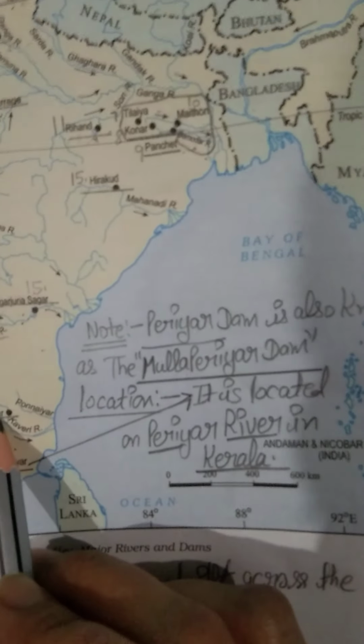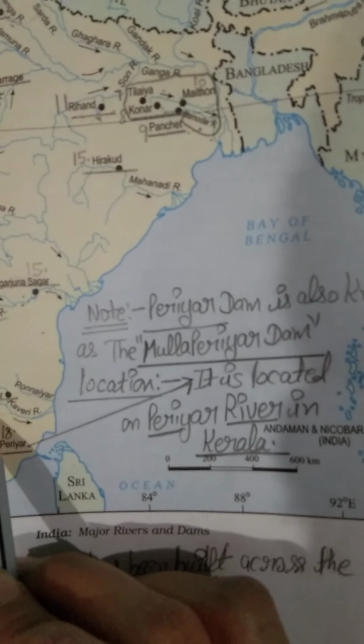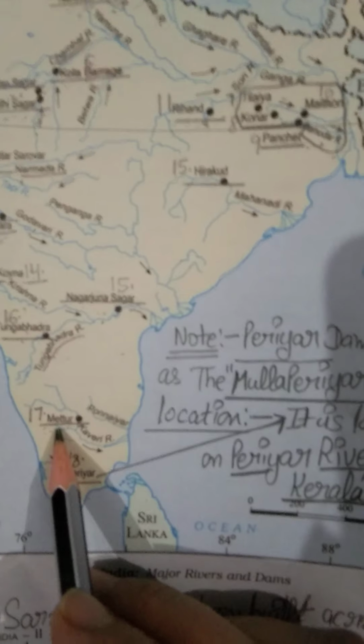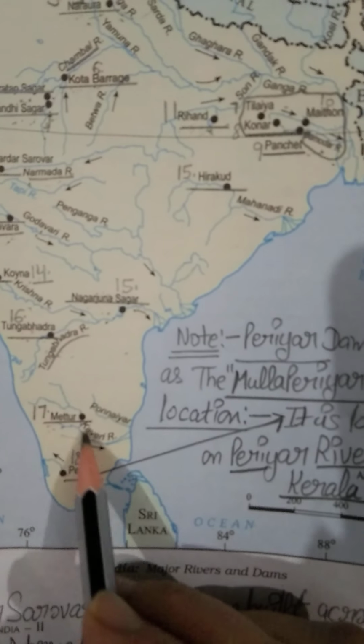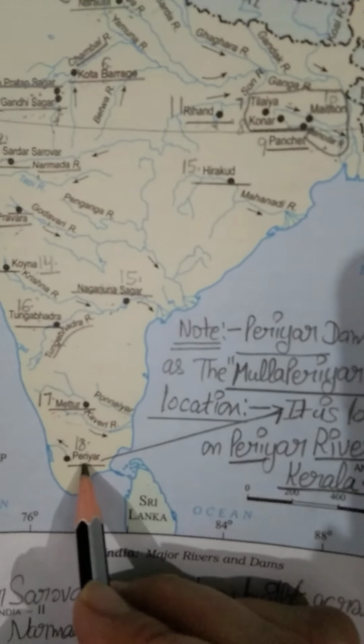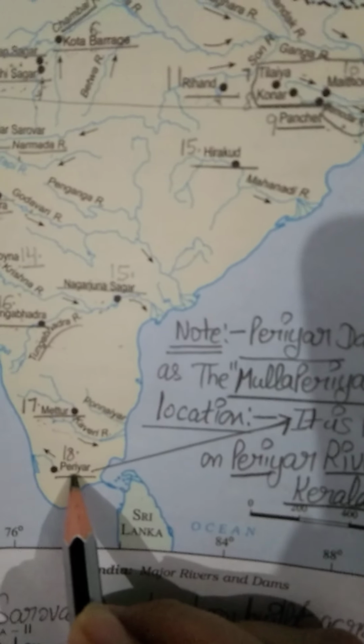Now see number 17. It is our Mettur Dam. Mettur Dam is located on Kaveri River. Number 17, Mettur Dam, is located on Kaveri River. Now see this one, number 18, Periyar Dam.